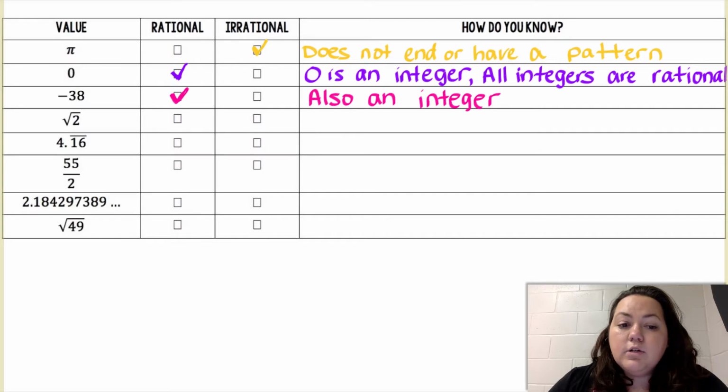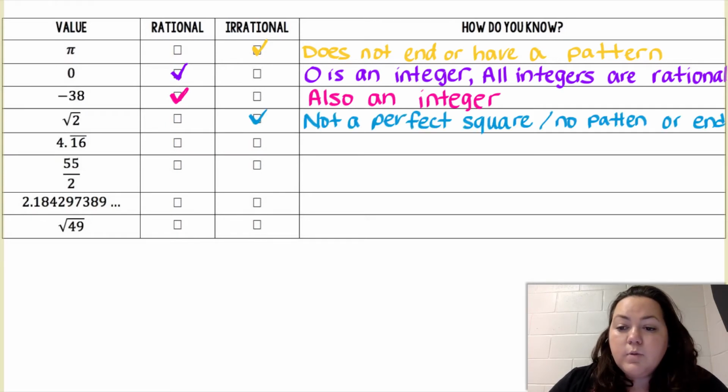And the square root of 2. The square root of 2 is irrational. It's not a perfect square. If you plug it into your calculator, it'll show you the first couple of digits, whatever your calculator can hold, and you'll see that there's no real pattern, and then it just keeps on going.